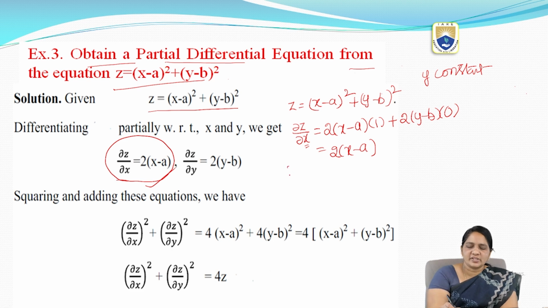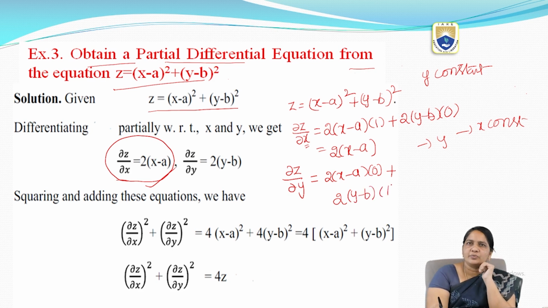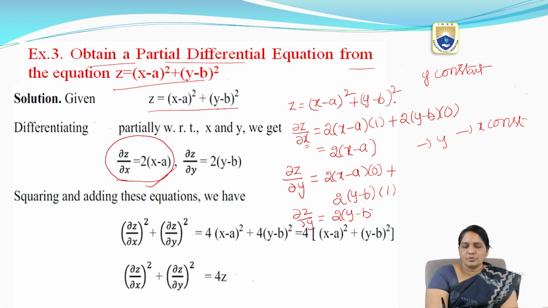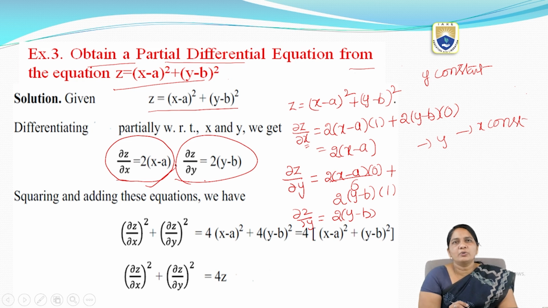Now I am doing with respect to y, dou z by dou y. So dou z by dou y equal to 2 into (x minus a), but when I am doing with respect to y, x is treated as constant, right? So the derivative of a constant is 0, plus 2 into (y minus b). The derivative of y is 1. So finally, this term is 0 and I got dou z by dou y equal to 2 into (y minus b).